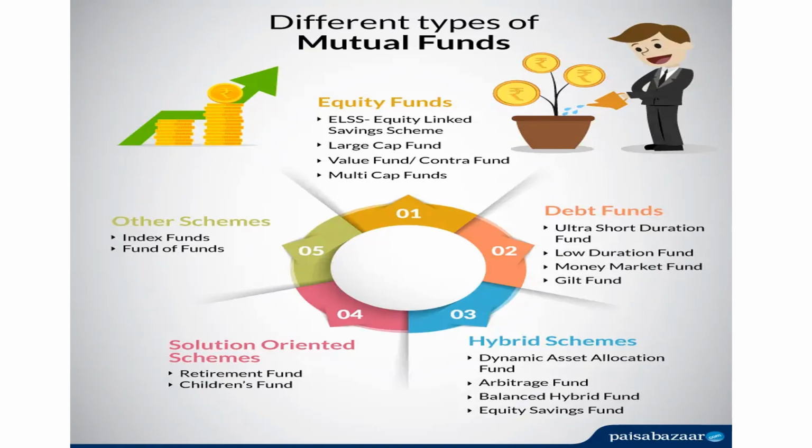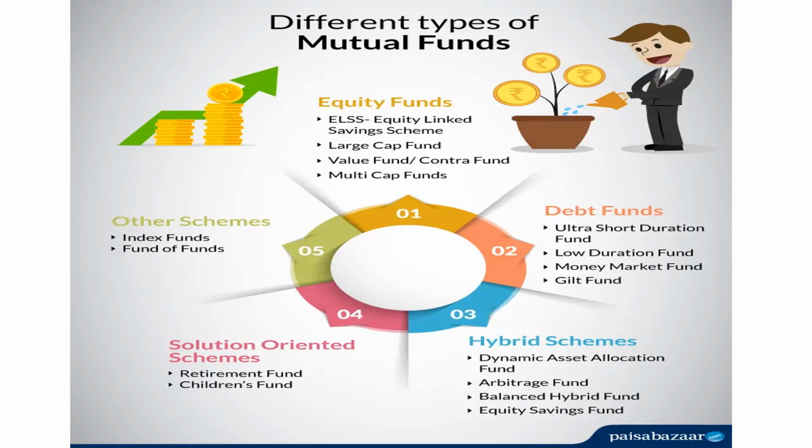You can see here in mutual fund schemes, equity funds are there, debt funds are there, hybrid schemes are there, solution oriented schemes are there, other schemes. And you can see how they are differentiated. In equity funds, you have equity linked savings scheme, which I mentioned, large cap, value, contra fund, multi cap fund. Debt funds: ultra short term duration fund, low duration fund, money market, gilt fund, which I've mentioned.